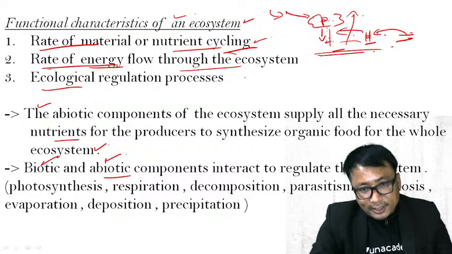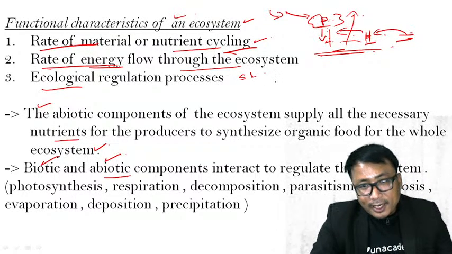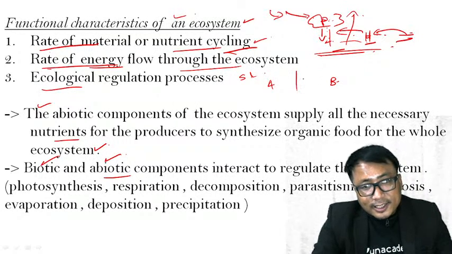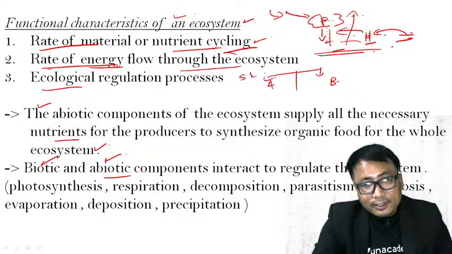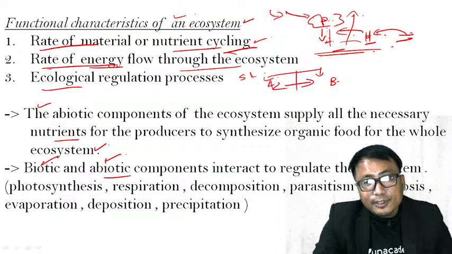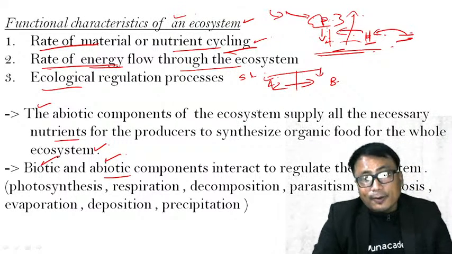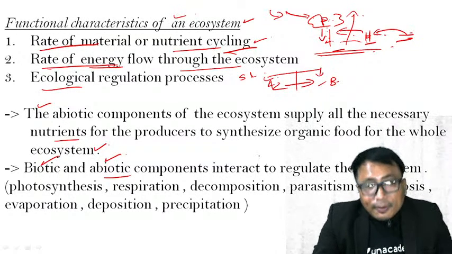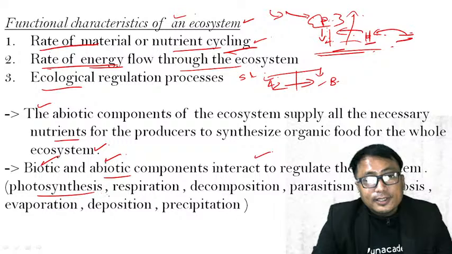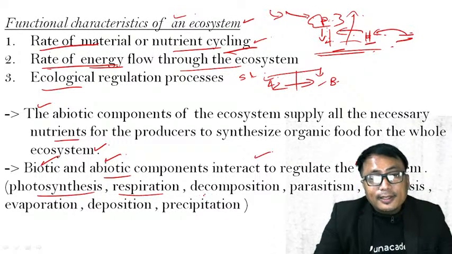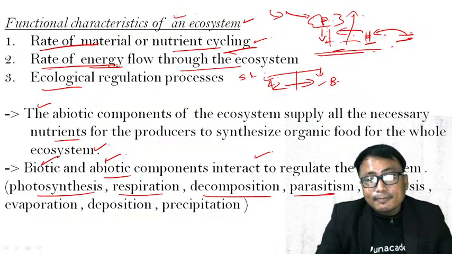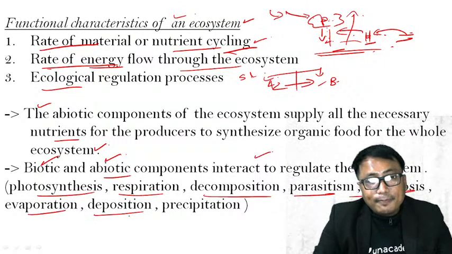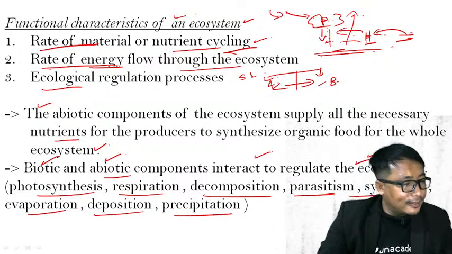Remember, we have just seen the structure of the ecosystem composed of abiotic and biotic components. Between these two substructures of the ecosystem, there is an interaction which is going on continuously. The interaction happens in order to regulate this ecosystem. And how is it done? It is done through photosynthesis, respiration, decomposition, parasitism, symbiosis, evaporation, deposition and precipitation.